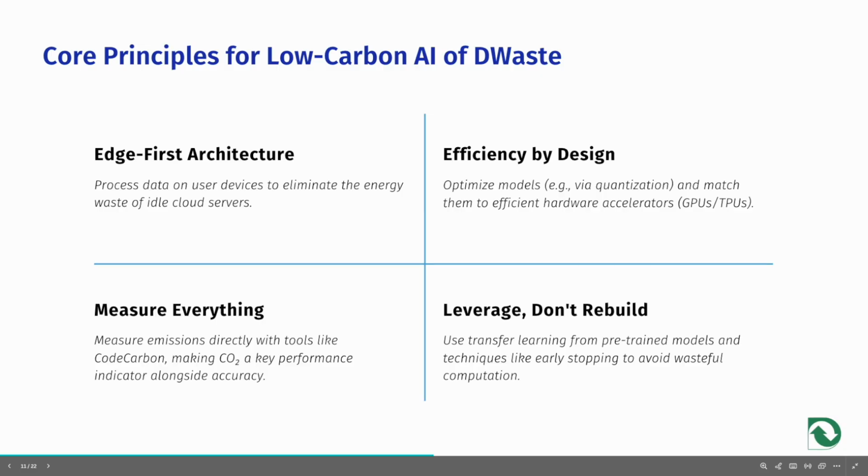Our systems are built with efficiency by design, optimizing models and matching them to efficient hardware accelerators in line with model optimization best practices. Finally, we leverage rather than rebuild, using approaches like transfer learning and early stopping to avoid wasteful computation from scratch. Together, these principles ensure our AI is responsible as well as powerful.